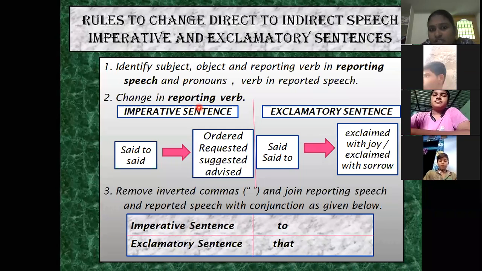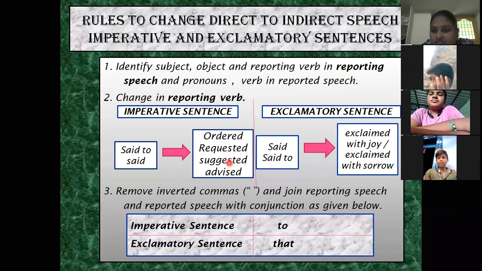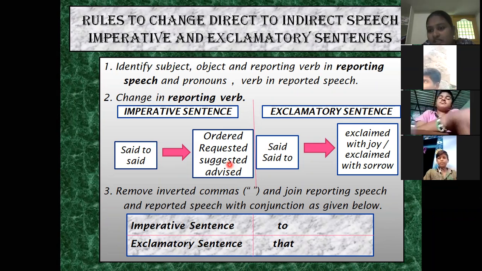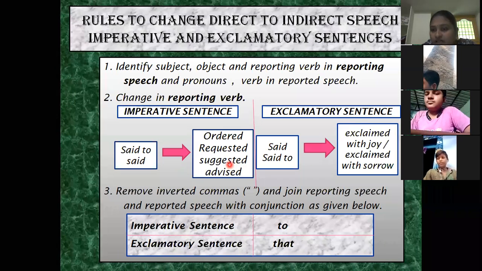And next, coming to the reporting verb. See children, for an imperative sentence, said to or said is changed to ordered, requested, suggested, advised, based on the type of the sentence. If it is a request, we have to write requested. If it is an order, we have to write ordered. If it is a suggestion, we have to write suggested.